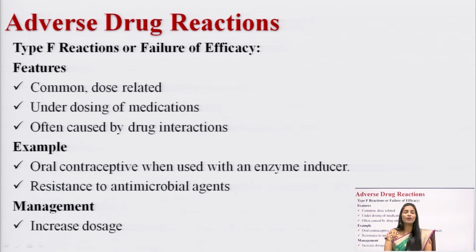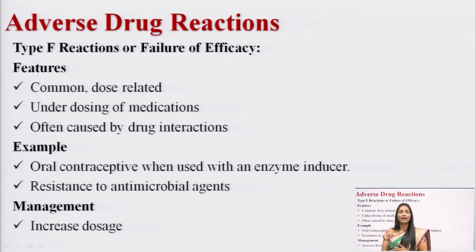The next type of adverse drug reaction is the type F adverse drug reaction, which can cause the failure of therapy. This is the other name of type F adverse reaction, failure of efficacy. It is a common dose-related underdosing of a medicine. If you are taking the medicine in a low dose, if a doctor has prescribed the dose for 2 times and you have taken it a single time, definitely underdosing of a medication can cause type F adverse drug reactions. This type of adverse drug reaction is mainly due to drug interaction. If you are combining the drug with another drug, you can see type F adverse drug reactions.